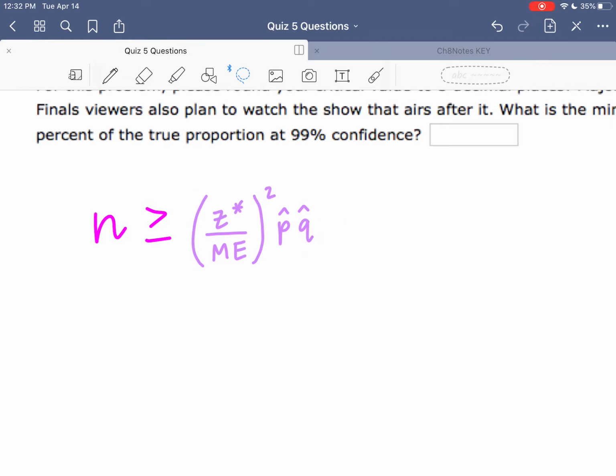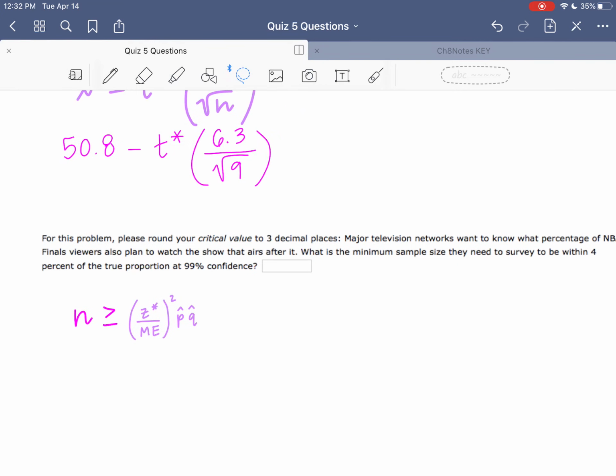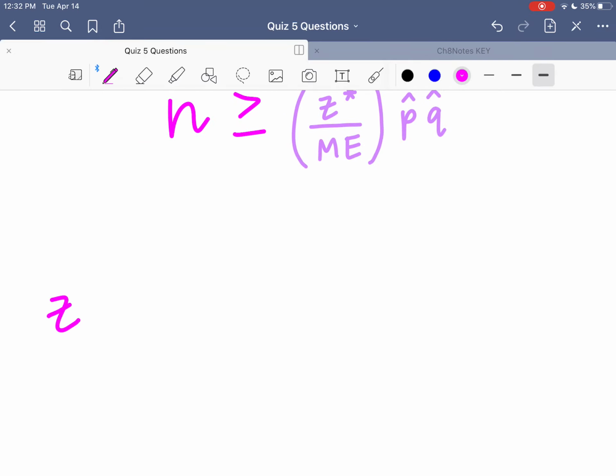And then let's talk about what we can plug in here. Remember, our Z-star critical value comes from our confidence level. So again, you would want to use the normal calculator in StatCrunch to find the Z-star for 99% confidence. Now, I know this one by heart. The Z-star for 99% confidence is 2.576. So for this one, we would want to substitute in 2.576 as our Z-star.